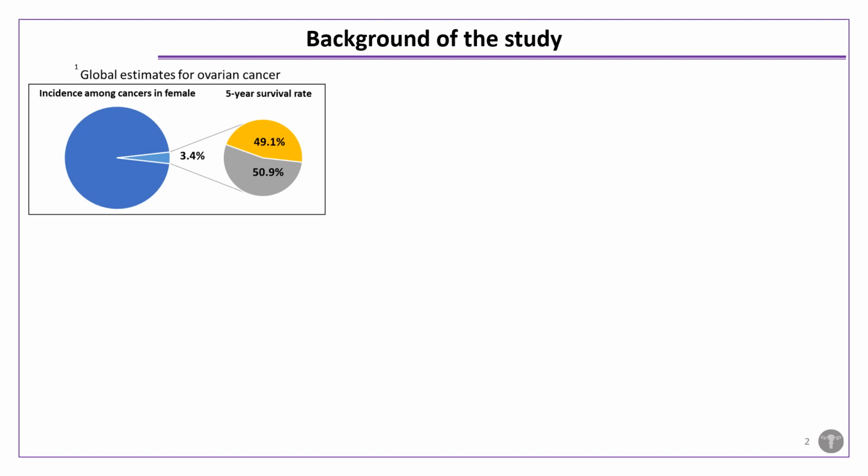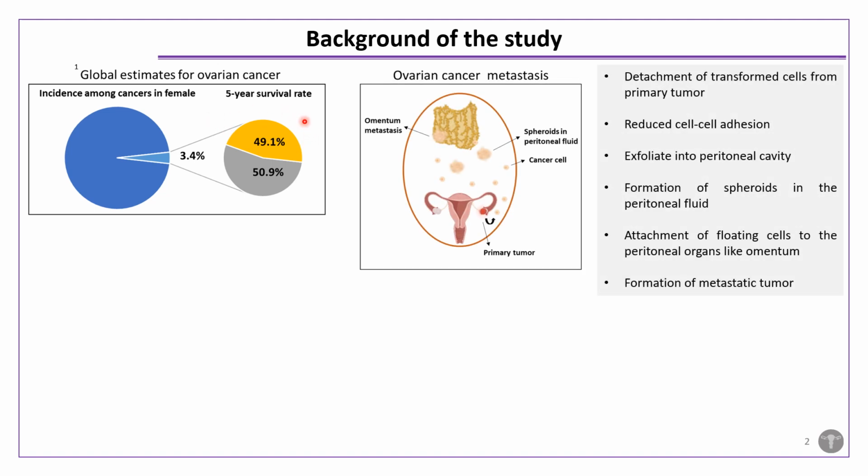Ovarian cancer is one of the most common gynecological malignancies worldwide, which is associated with poor prognosis and a high mortality rate. Global estimates have revealed that the incidence of ovarian cancer among other cancers in females is around 3.4%, with less than 50% 5-year survival rate. Due to delayed onset of clinical symptoms, more than 70% of ovarian cancer cases are left undiagnosed until the cancer reaches its advanced stage.